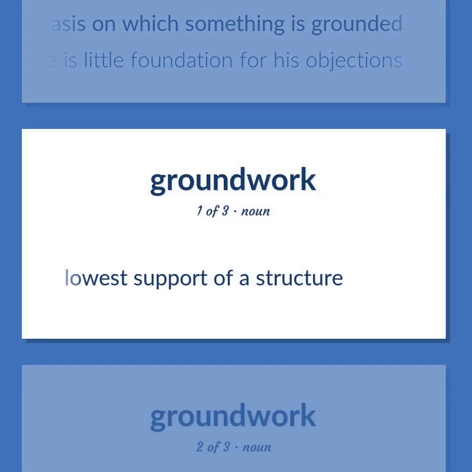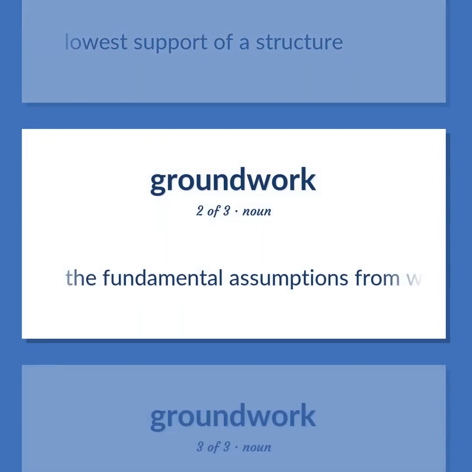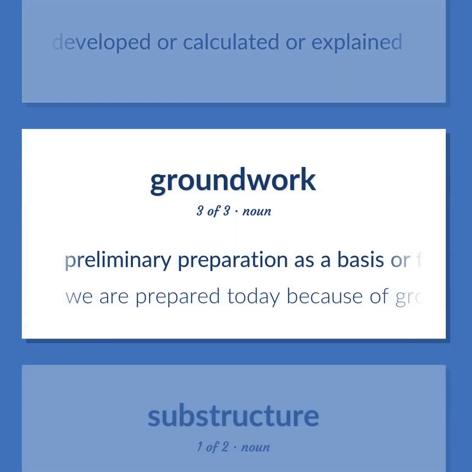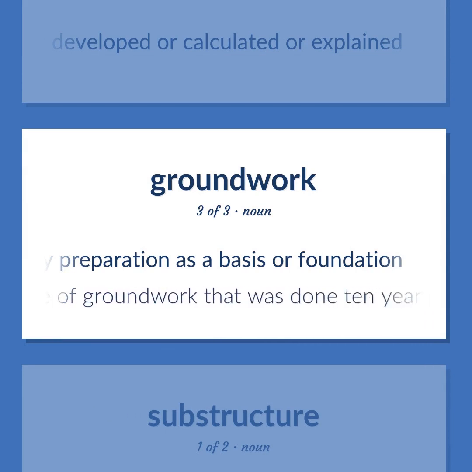Lowest support of a structure. The fundamental assumptions from which something is begun or developed or calculated or explained. Preliminary preparation as a basis or foundation. We are prepared today because of groundwork that was done 10 years ago.